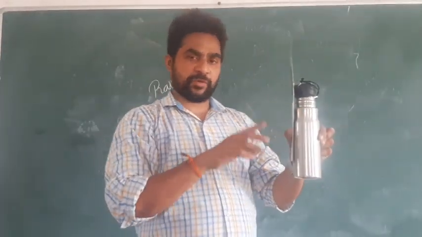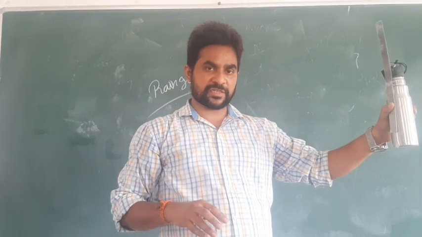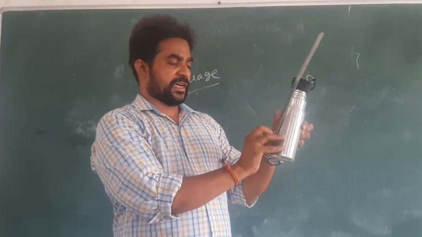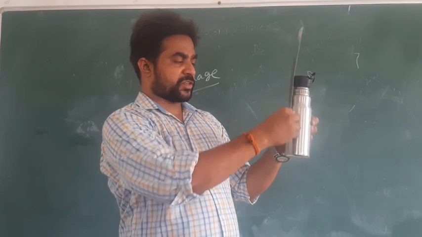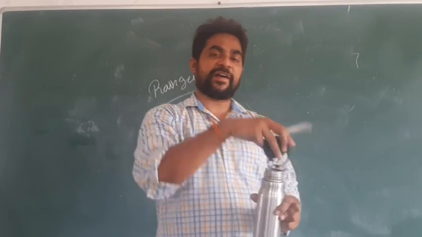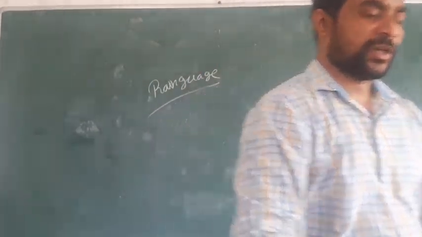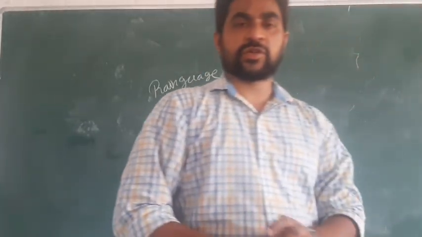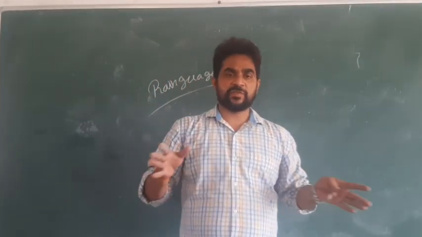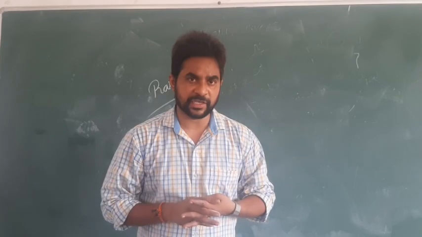Then this bottle should be kept outside when the rain is going to occur. Afterwards, you can understand till where the water has filled. Then we can say that today the rainfall occurred was 200 centimeters, or otherwise 3 millimeters, like that. So based upon that, we can understand how much rainfall has occurred.